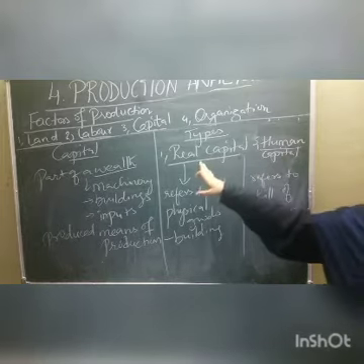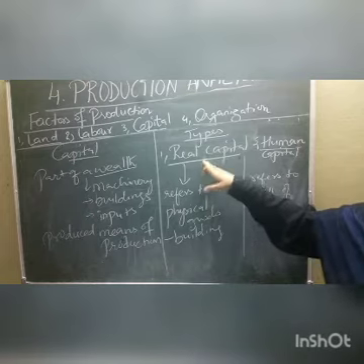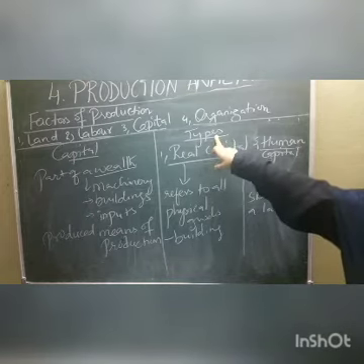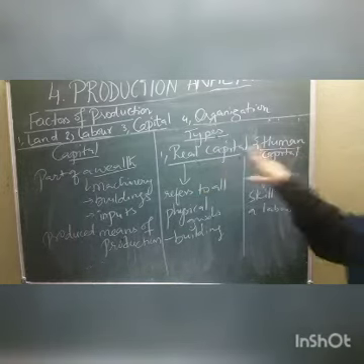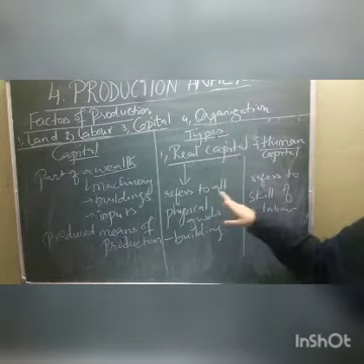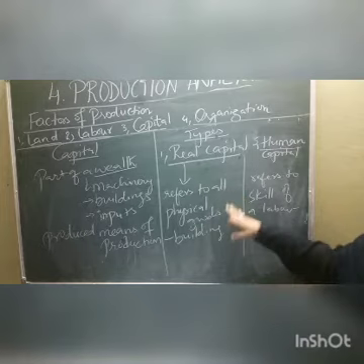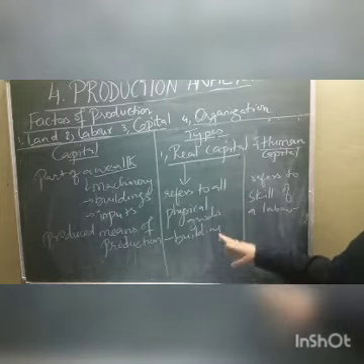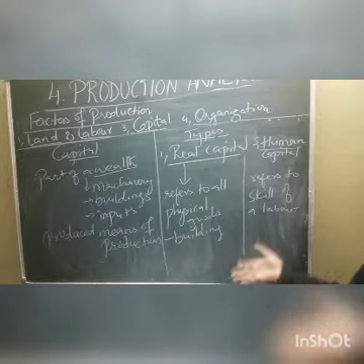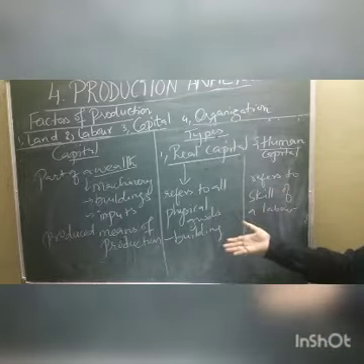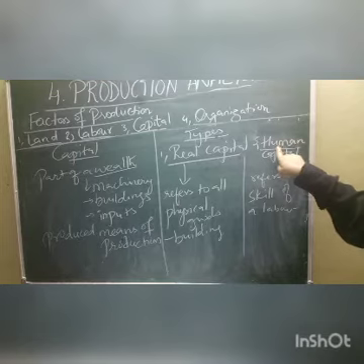Children, this is the first type of capital. What is real capital? It means all those physical goods, for example buildings, machineries, plants. Human means it is related to humans, children.